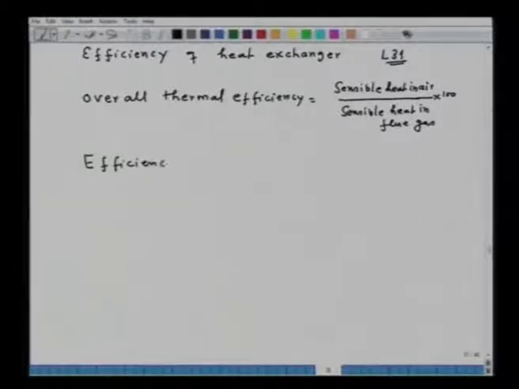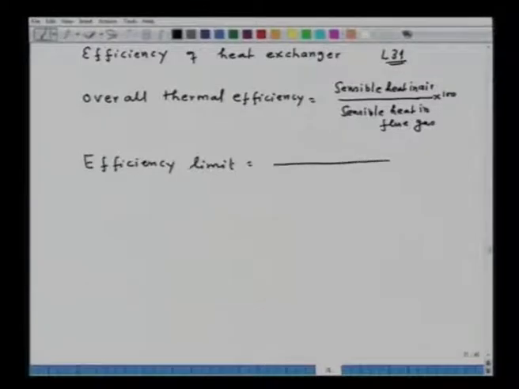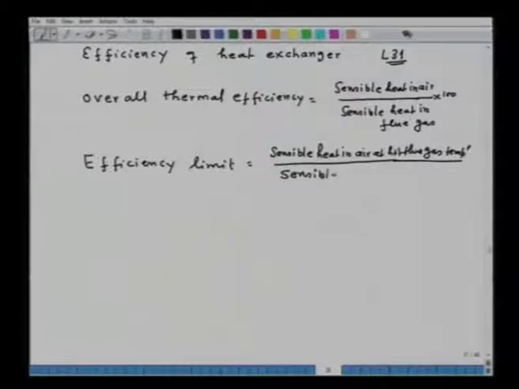We had also defined the so-called efficiency limit, and the concept of efficiency limit is that an exchanger of given length and a given cross-sectional area can recover the maximum amount of heat. This efficiency limit we have defined as sensible heat in air at hot flue gas temperature, because this is the maximum that you can derive, upon sensible heat in flue gas.